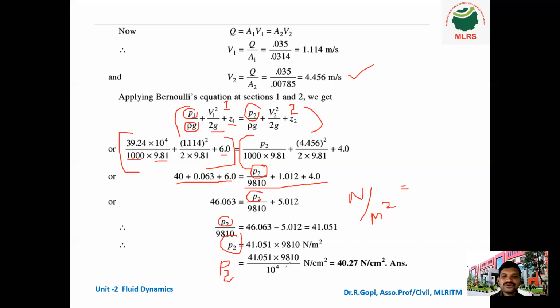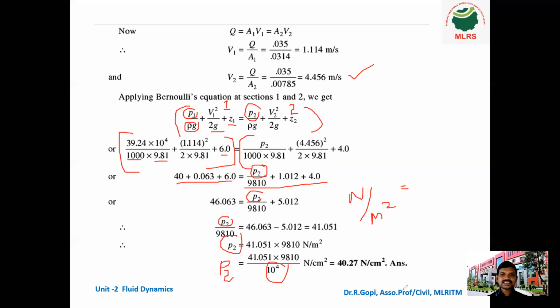So what we have to do? Divide by 10 power 4. From Newton per meter square to Newton per centimeter square means we have to divide the value by 10 power 4. That's all. So this is the first fundamental problem.